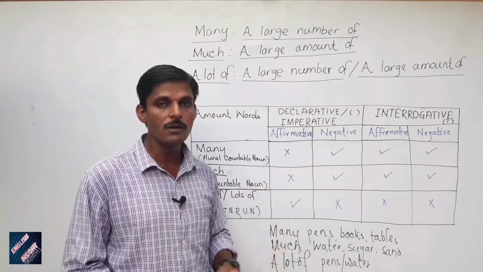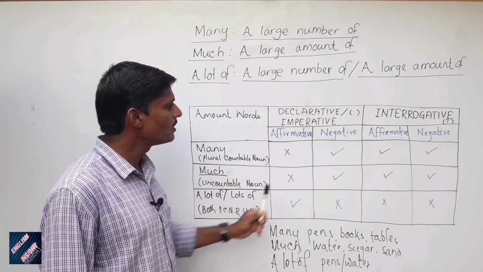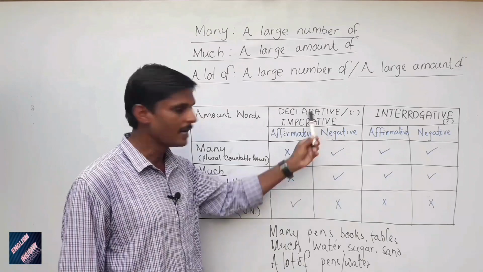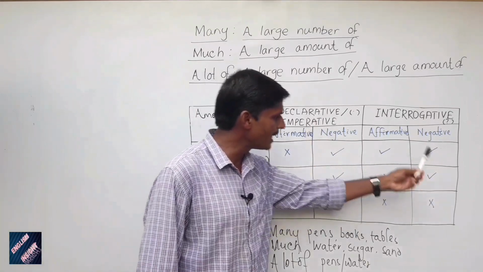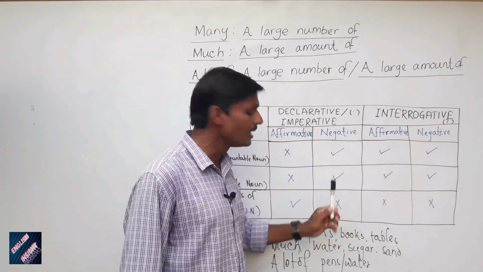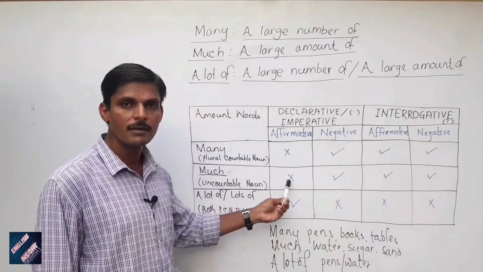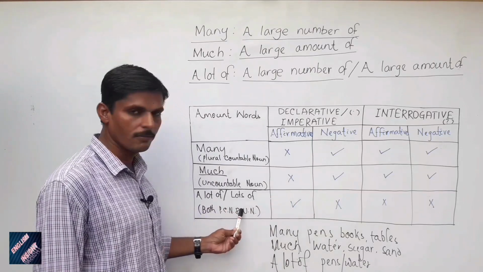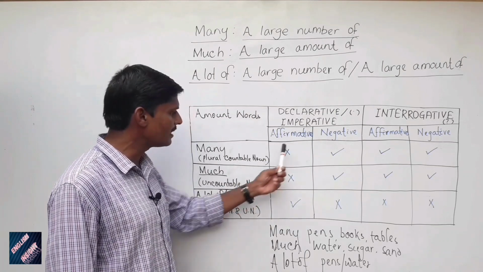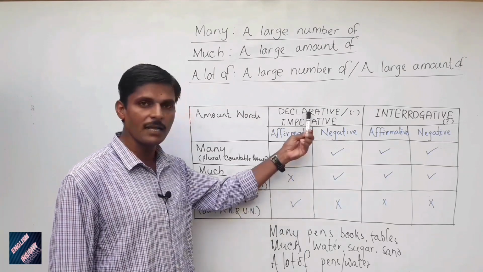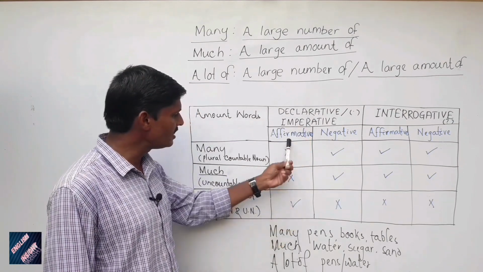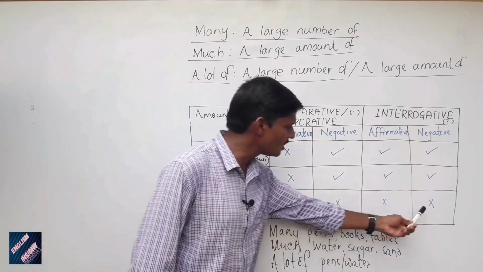Okay? Now we'll come to much. Much is used in the negative form of declarative sentences, in the negative form of imperative sentences, and both in the affirmative form and negative form of interrogative sentences. So where it's used, it's ticked. Where it is not used, it's crossed here. Now we'll come to a lot of or lots of. Where many and much are not used, that means in the affirmative forms of declarative and imperative sentences, there a lot of is used. Okay, you see these are crossed and these are also crossed boxes.